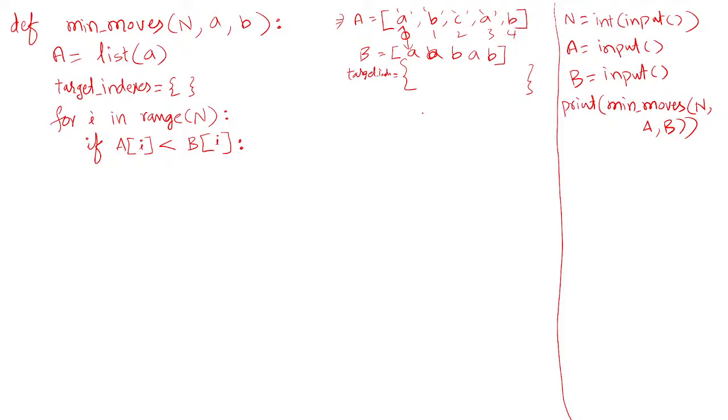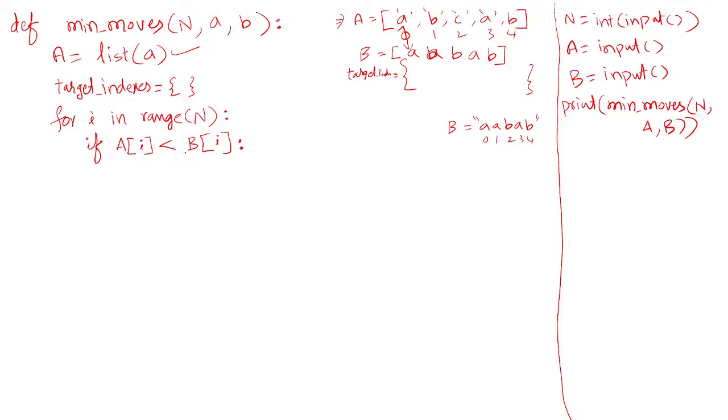I'll show this B. B is a string here, a a b a b. Still you can access string indexes 0, 1, 2, 3, 4 easily. But for A I need to update, I need to replace characters of A with other characters. That's why I converted this string A into a list type, because strings are immutable. A string is immutable in Python; you cannot change the characters in strings.